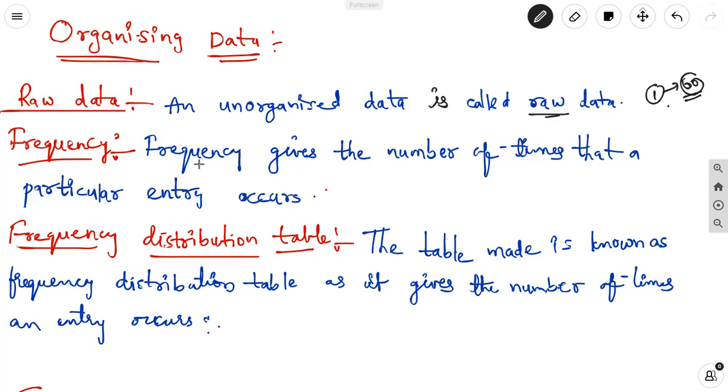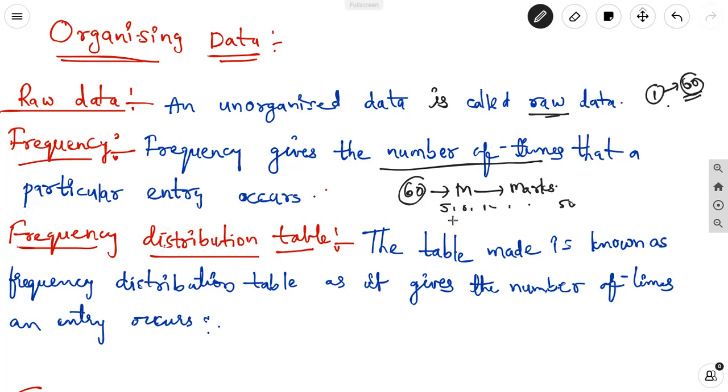Next, frequency. The frequency gives the number of times that a particular entry occurs. Suppose we are taking 60 students' mathematics marks. The marks are not equal; they are different for the 60 students. We take the distinct numbers. Some students get 5 marks, some get 8 marks, some get 12 marks, in a paper of up to 50 marks.